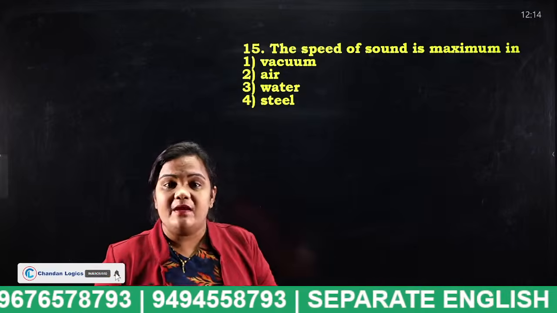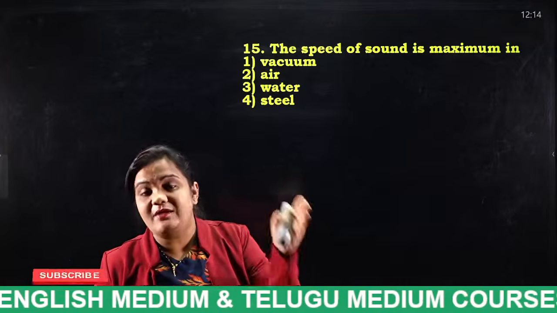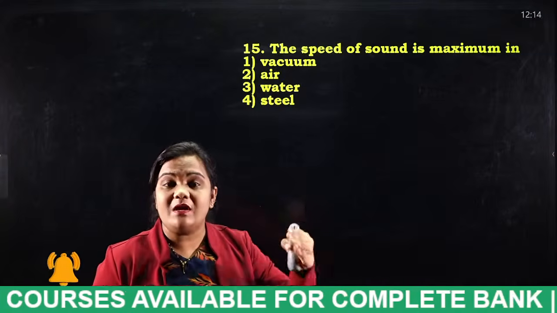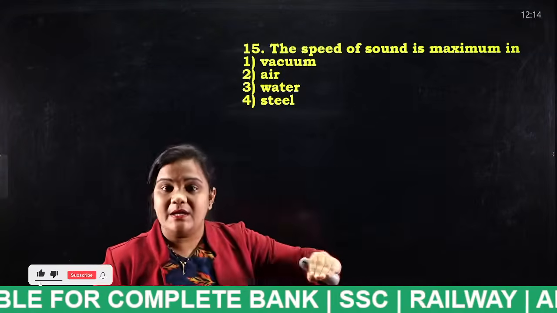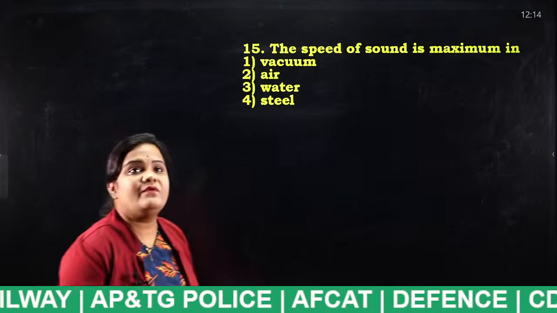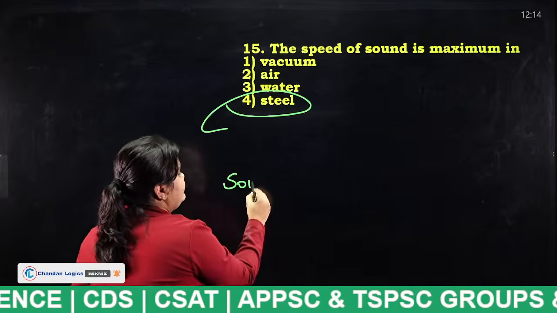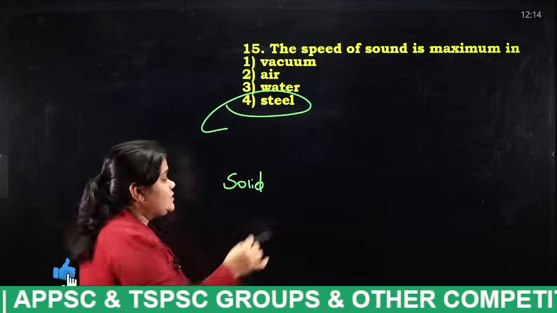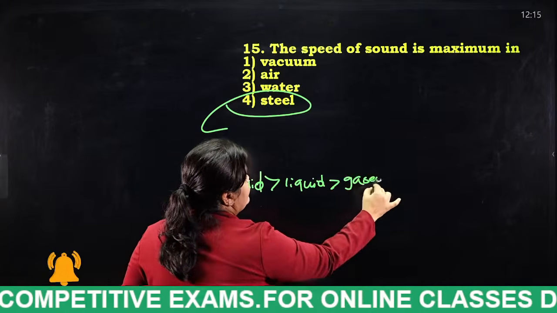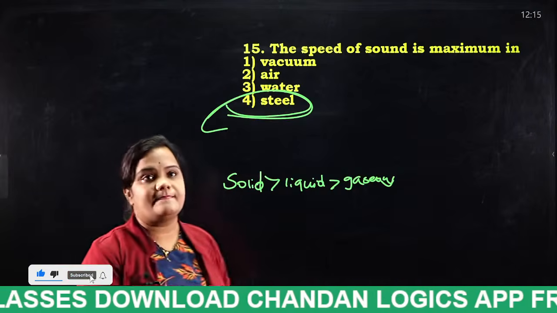The speed of sound is more in solids than in liquids, and then in gases. That means the speed of sound will be maximum in solids, then liquids, and finally gases. So tell me the answer for this question, students. Very good. The answer is steel. Sound travels faster in solid than liquid, and finally gas. By this we can say that the speed of sound is maximum in steel. Next.